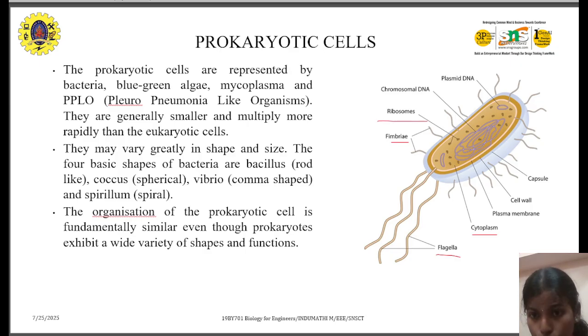And we have ribosomes in the structure, and we have chromosomal DNA. Normally we don't have a nucleus in the prokaryotic cell. We have chromosomal DNA and plasmid DNA.